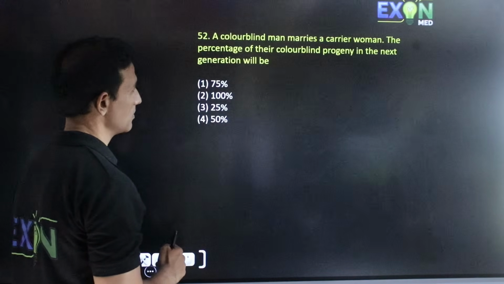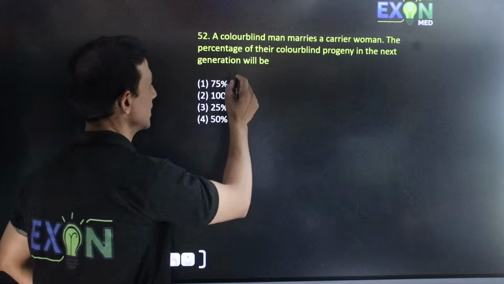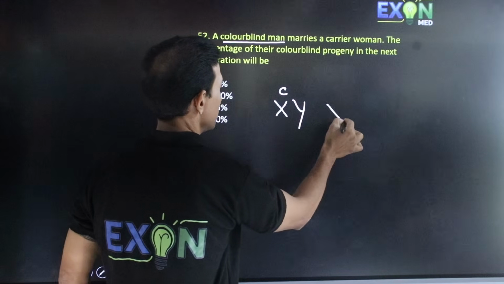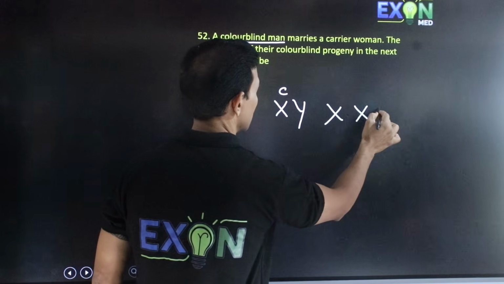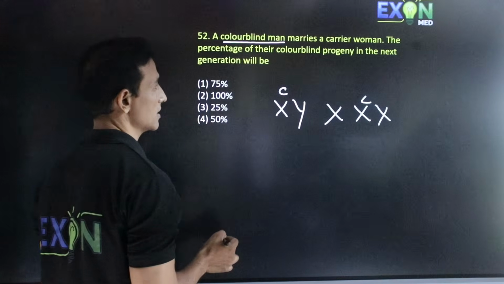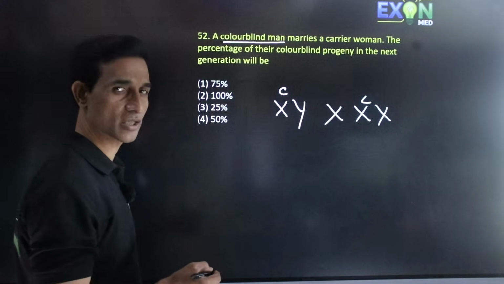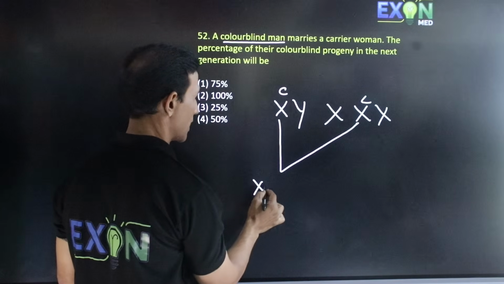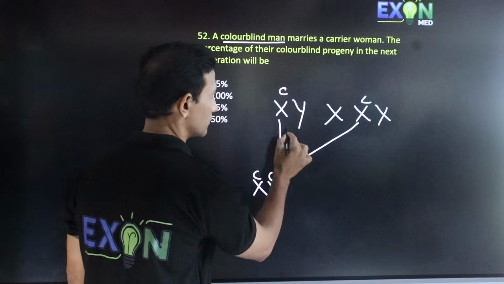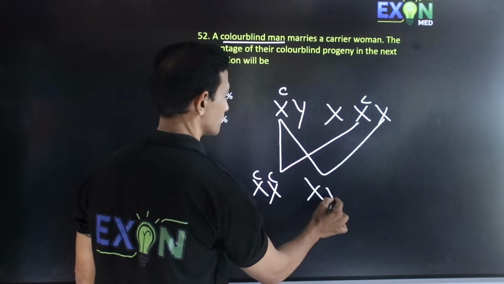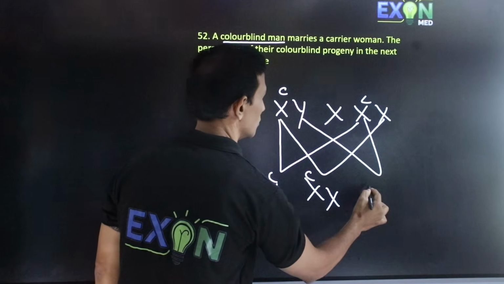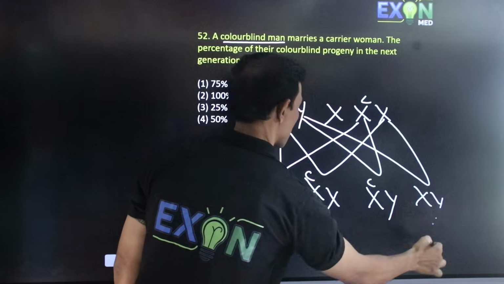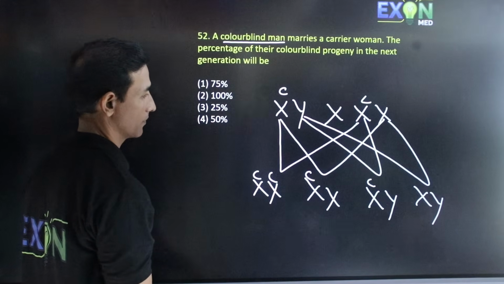Next, a color-blind man marries a carrier woman. Color-blind man, so we take X, Y. The percentage of their color-blind progeny in the next generation will be... we have to calculate the percentage.